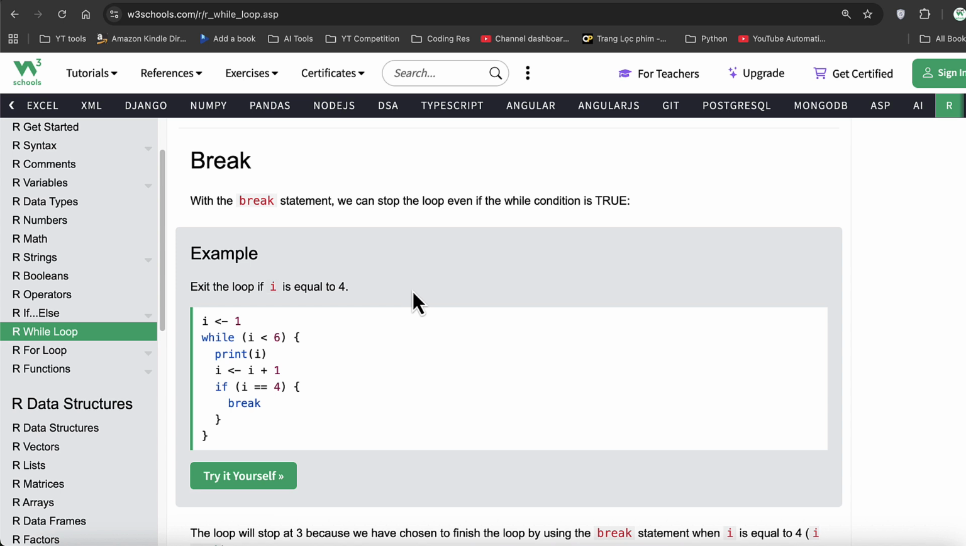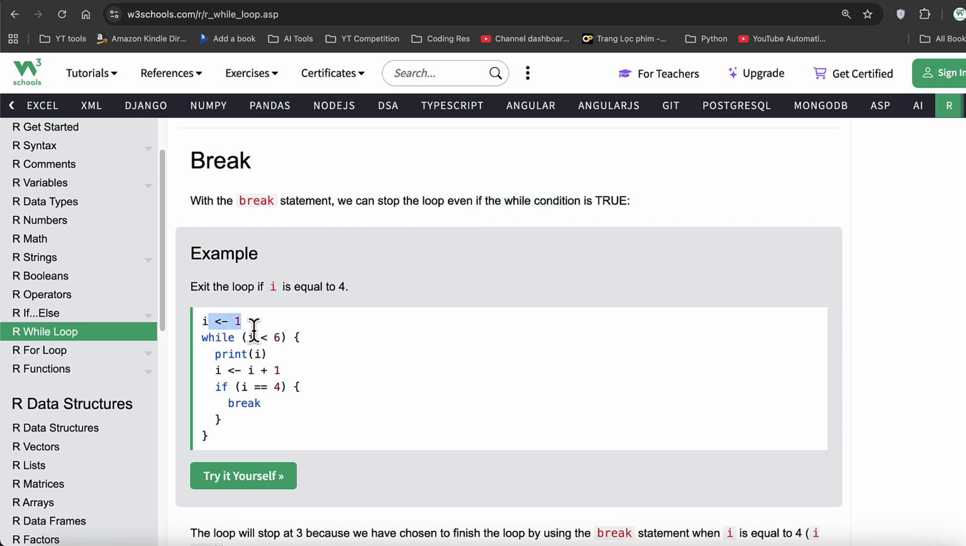Then within the loops, we use something called a break statement. Now, with the break statement, we can stop the loop even if the while condition is true. It is used in a certain condition to abruptly stop the flow of a loop. So for example, if you're searching, as soon as the word is found, you no longer need to search the remaining content, just break the loop. Makes sense, right? So this is what we're trying to do.